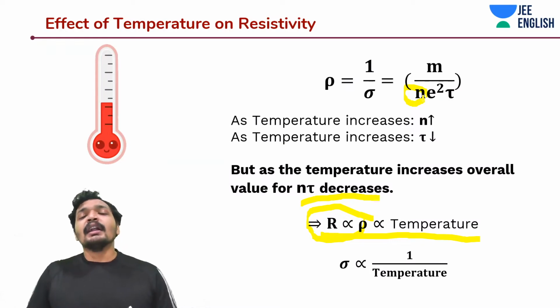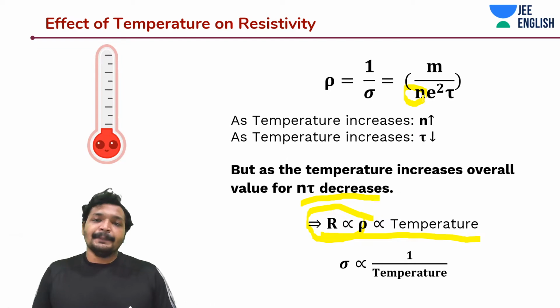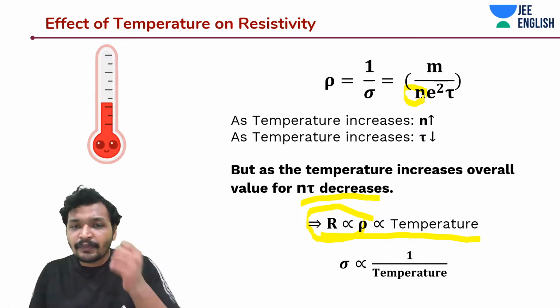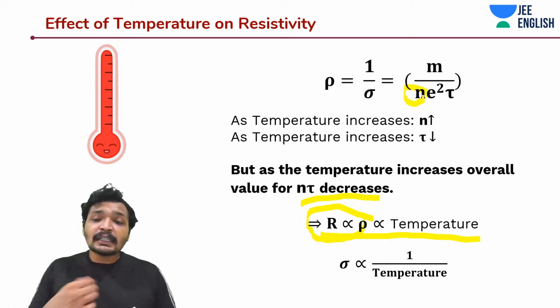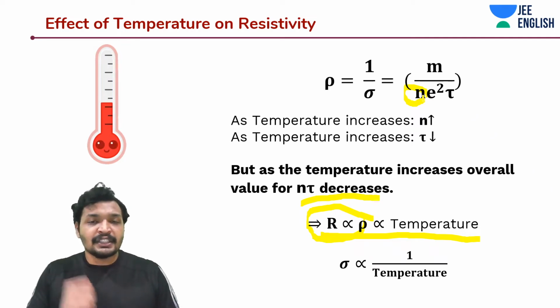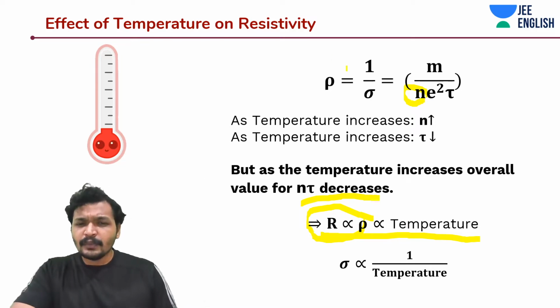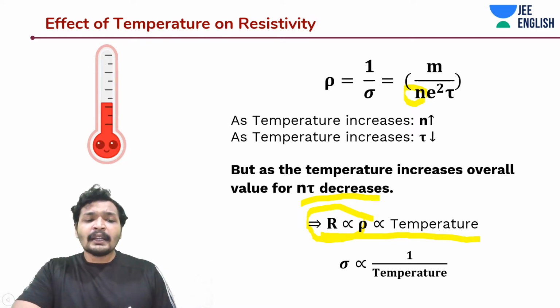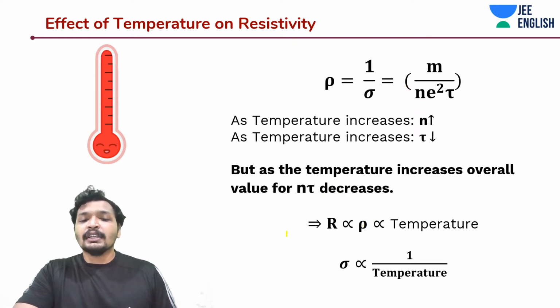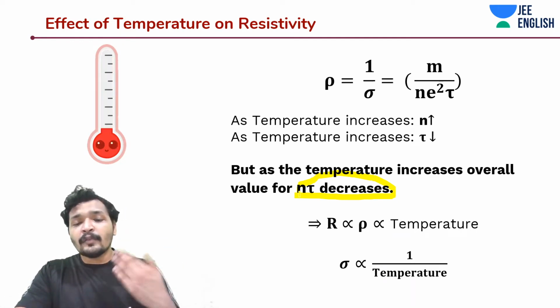Already the number of available free electrons is too much in a conductor. And this increase is very minute compared to the decrease in the tau. The reduction in the tau. The relaxation times have become shorter. So in a way, the overall n tau is influencing the value, not the tau alone, not the n alone. Not just the number of free electrons influences the value of resistivity or conductivity. It's the overall value of n tau.